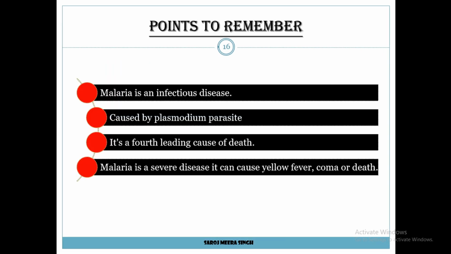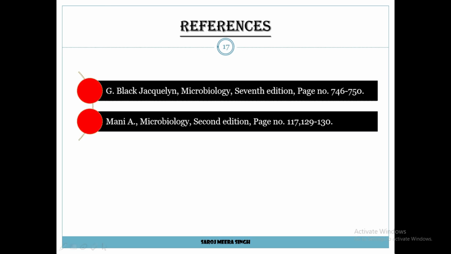Now come to the next slide, points to remember. So here are some points regarding this topic. Malaria is an infectious disease and the Plasmodium parasite is generally responsible for it. In severe cases, it can cause yellow fever, coma and death. It's the fourth leading cause of death. So this is my reference for further topic.